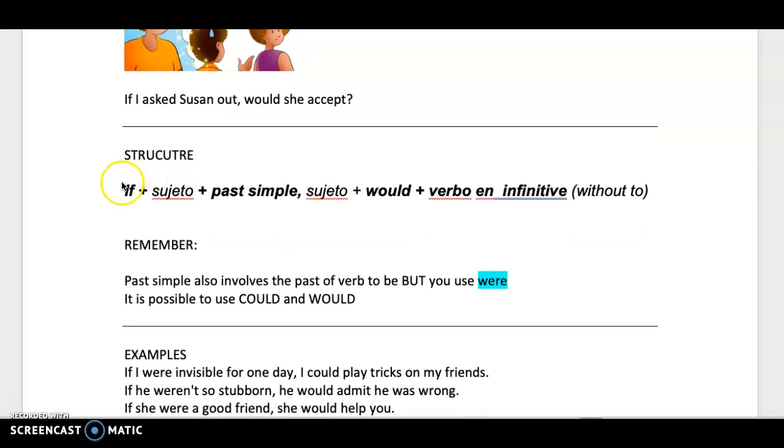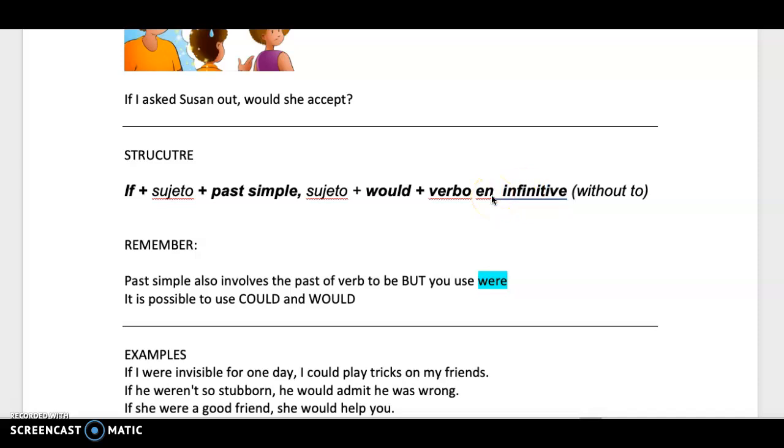Now pay attention because we have the if, that is obligatory with the conditionals. Then we have the subject or the person. Then we have the past simple, the sentence in simple past. And after the subject, we have the auxiliary verb would. And we have the verb, the normal verb, the verb in infinitive, that is a normal verb, okay, with no conjugation.